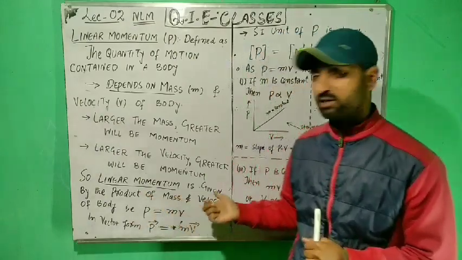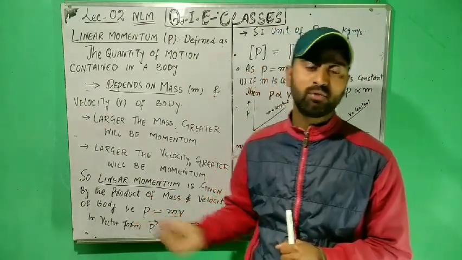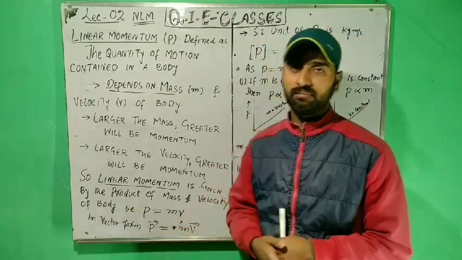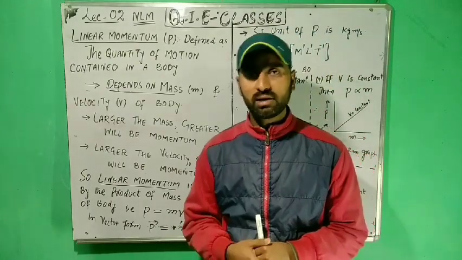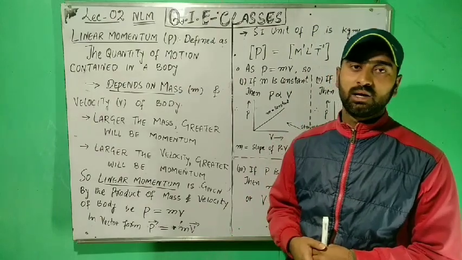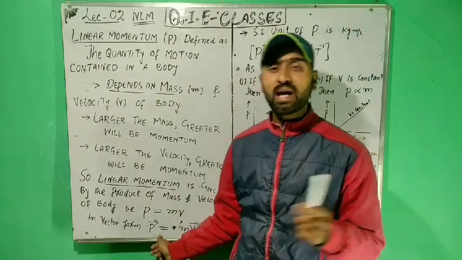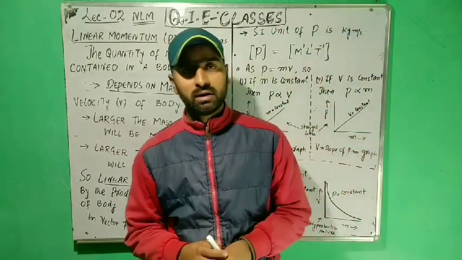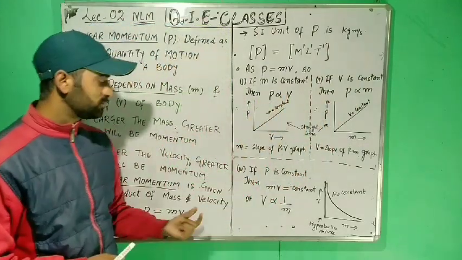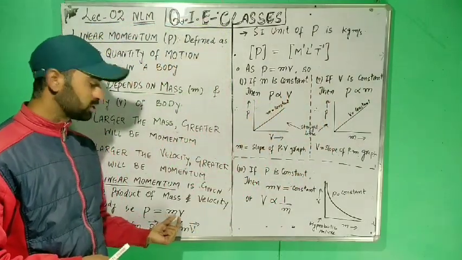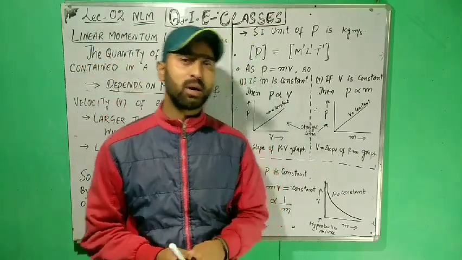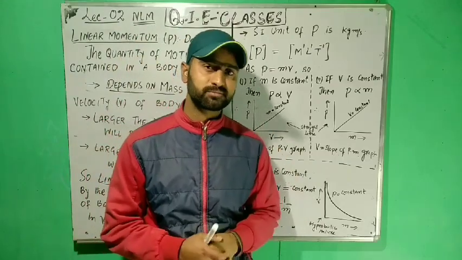So, linear momentum is given by the product of mass and velocity of the body. That's P = mv, where P is the symbol of linear momentum. Linear momentum being a vector quantity, in vector form we can write P vector = m times v vector, and the direction of linear momentum is the same as that of the velocity vector. The SI unit of linear momentum is kg meter per second, where kg corresponds to m and meter per second corresponds to velocity. Accordingly, the dimensional formula for linear momentum will be M¹ L¹ T⁻¹.